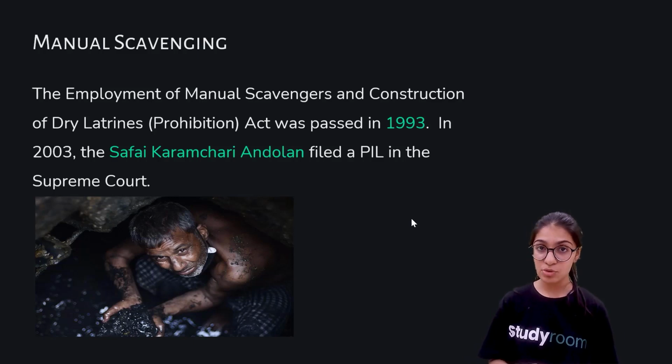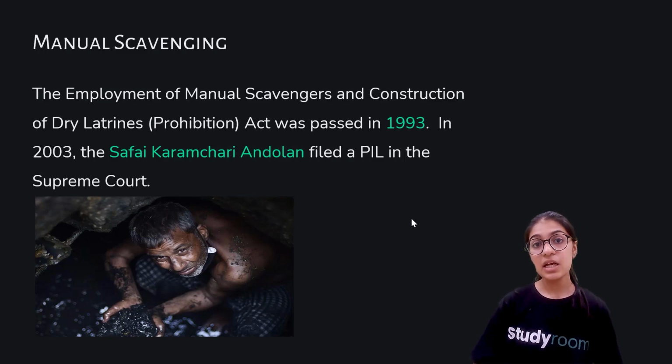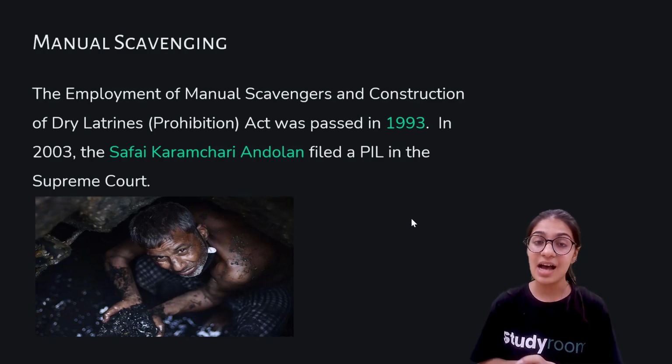They used to give different names to those people who were manual scavengers. First, they forced a particular group to be manual scavengers, then they gave them different names, and they also excluded them from society and considered them untouchables.